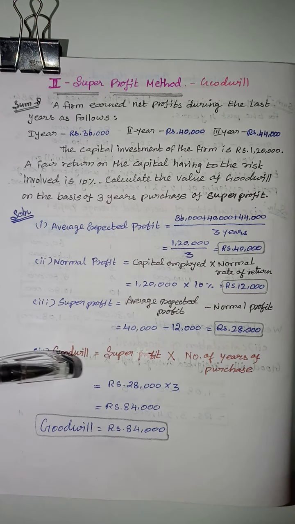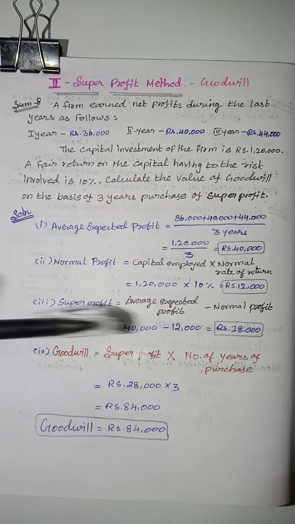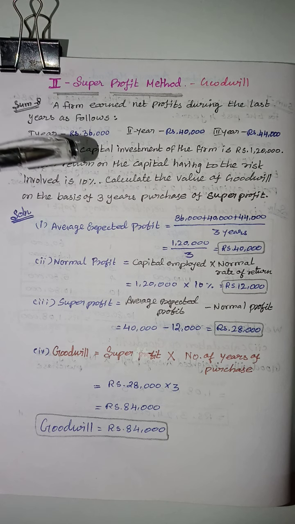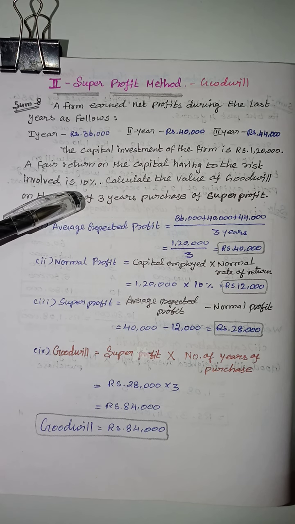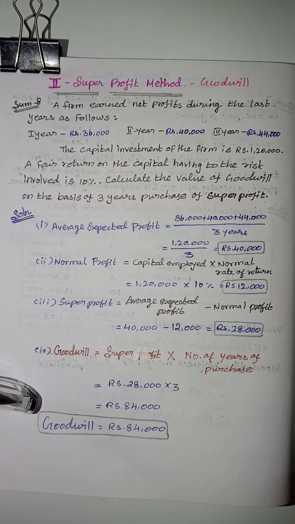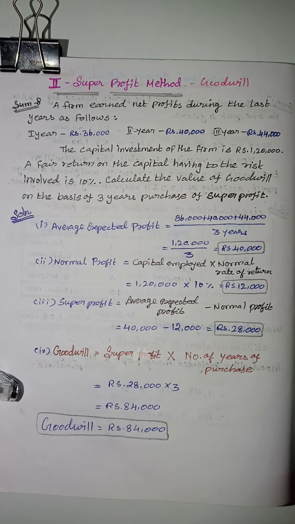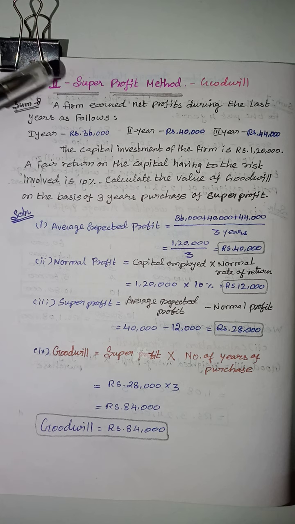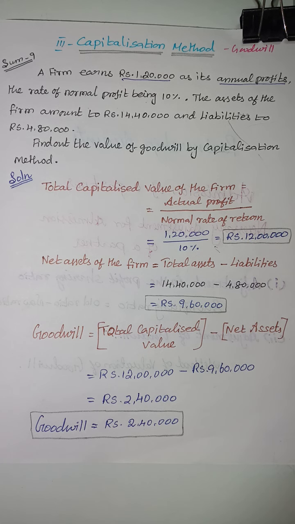Super profit is 28,000. Years of purchase given in the sum is 3 years. So goodwill is 84,000. This is the example sum of the super profit method. This is the third method of calculating the value of goodwill.